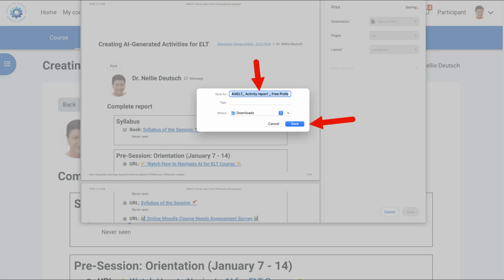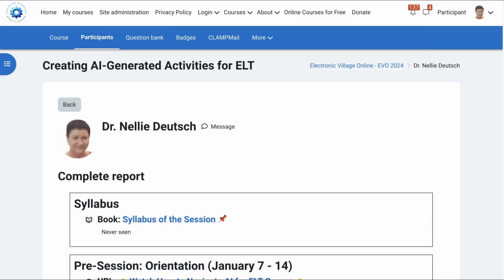Once it's done, notice it'll give you the name of the course. Make sure you're in the right course if you're taking more than one course. Activity report, and so on. Next, you're going to hit save. So you can save it wherever you want on your computer. Now it's saved.